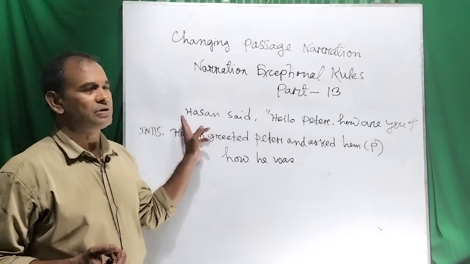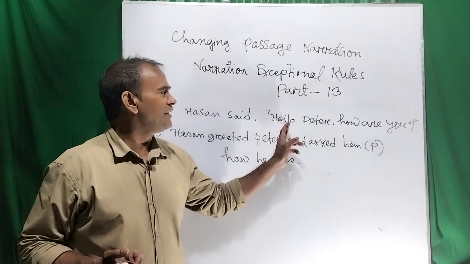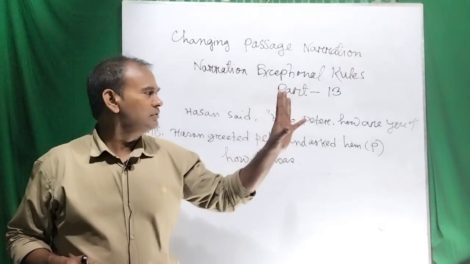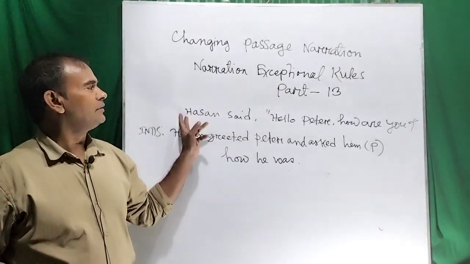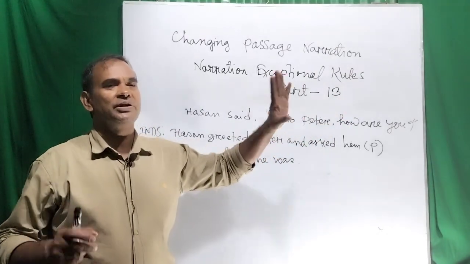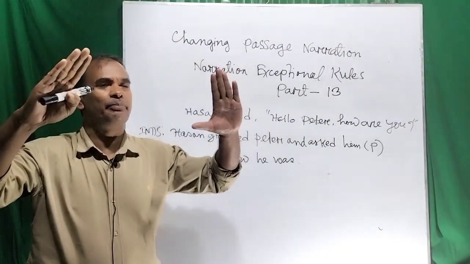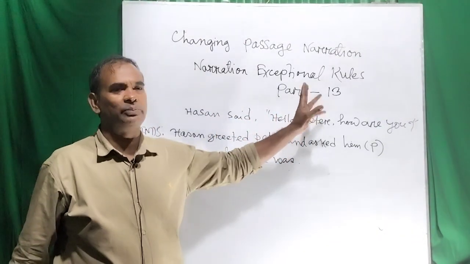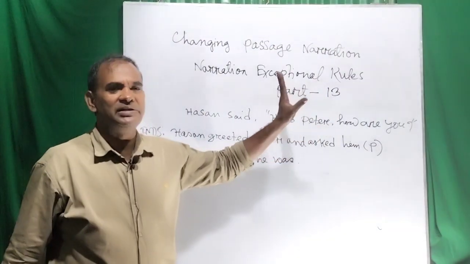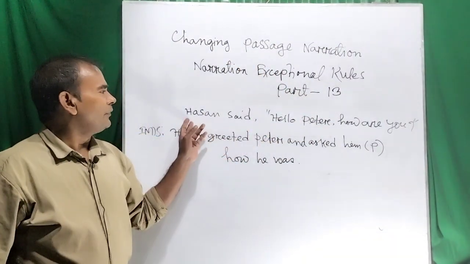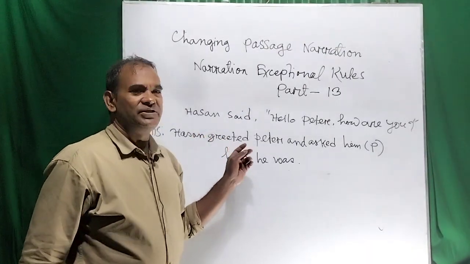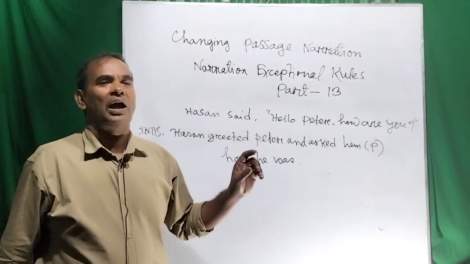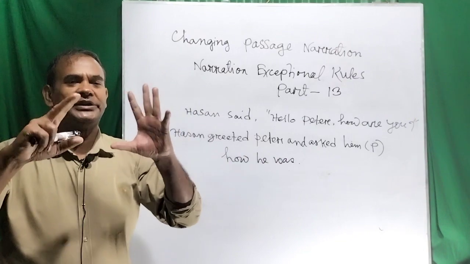change the passage narration. First of all, you have to remember that when you see a word like hello before any proper noun, just try to understand. According to this rule, we just greet some person, and when we mean to greet some person, we use hello before that person. So hello Peter means I like to greet Peter. And in this case, the indirect speech will be written after the subject. We have to use the verb greet.